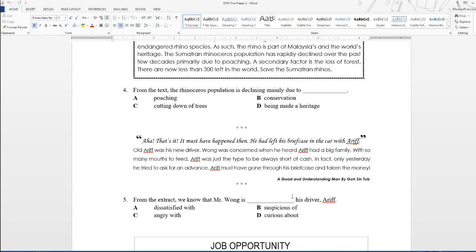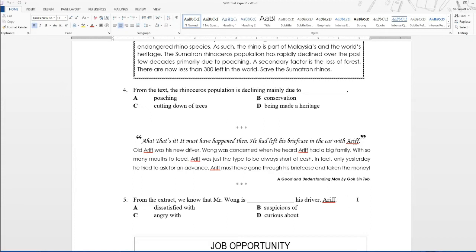Mr. Wong is ... his driver Arif. So A, dissatisfied with. Dissatisfied means not satisfied. B, suspicious of. Suspicious, meaning curiga in Malay. Yes, you say curiga. And C, angry with. D, curious about. So it's one of these, okay? So Mr. Wong is ...